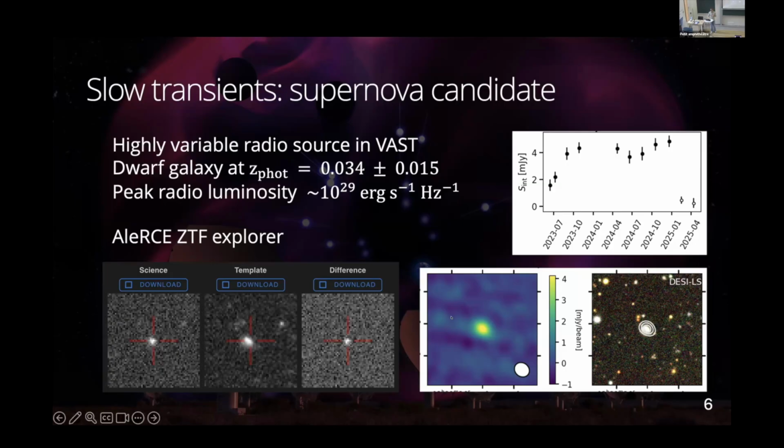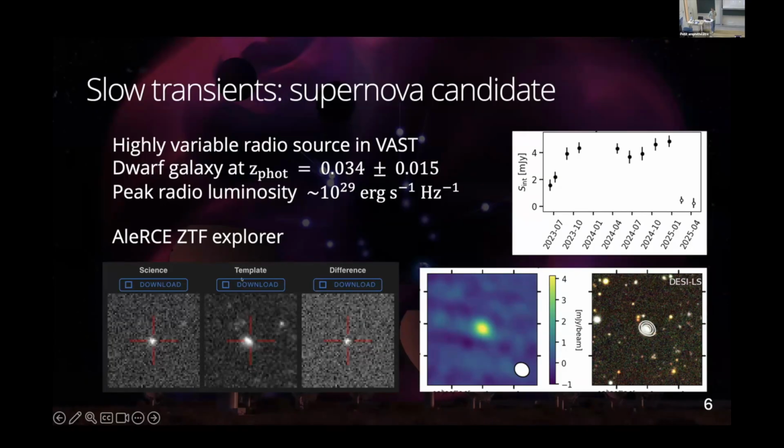And when we look at the location of that radio source and overplot that on an optical survey, you see that there is an optical counterpart. This is a dwarf galaxy at a photometric redshift of 0.03, which seems to be associated to this radio source. So assuming that distance, that implies a peak radio luminosity of 10^29 ergs per second per hertz.